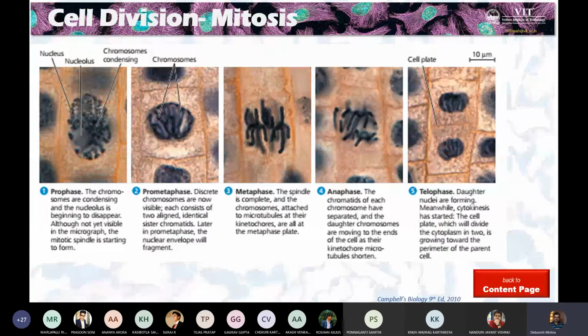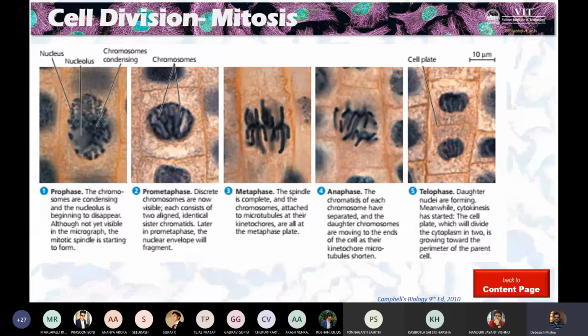We can say interphase, which is the pre-prophase one. Then prophase, where the chromosomes are slightly being condensed.